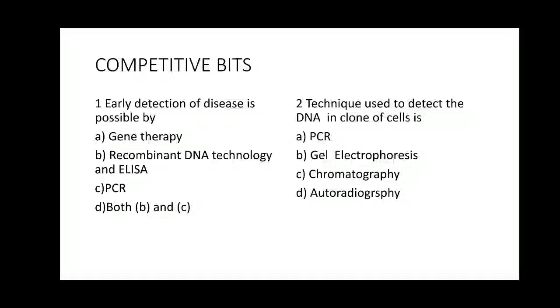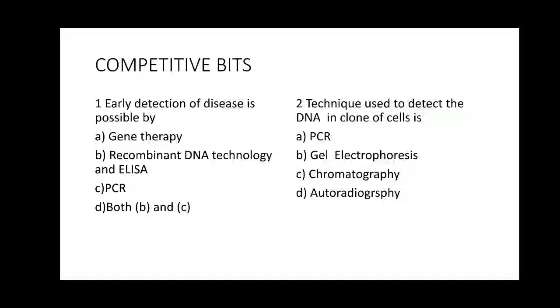So you should be able to know the question is coming from which concept, and you should be sure of the answer. You should know what is the specificity of each of the option given. Then only you will be able to solve these bits. So this is one of the tricks. How will you get to know the specificity? When you keep on reading the textbook. How many times you read the textbook, that much it is going to be beneficial when you are writing the competitive bits. Okay, so option A, gene therapy.